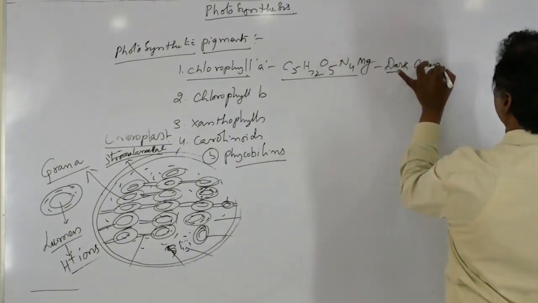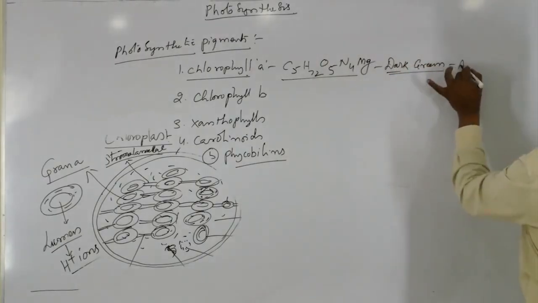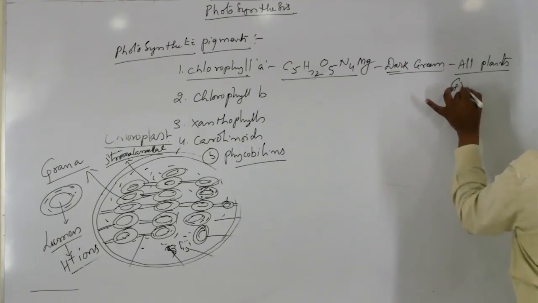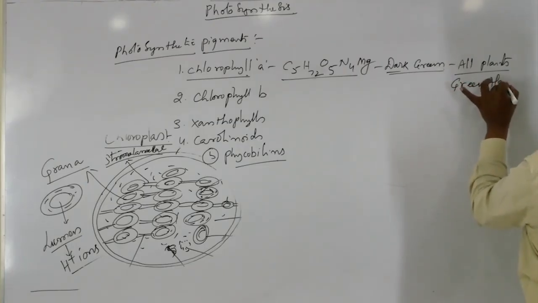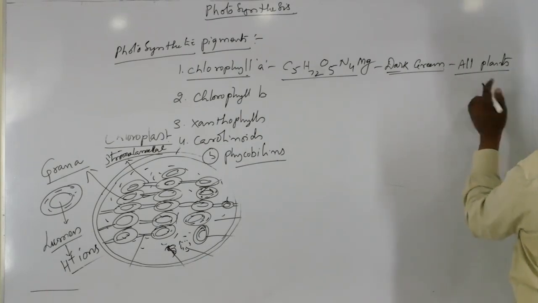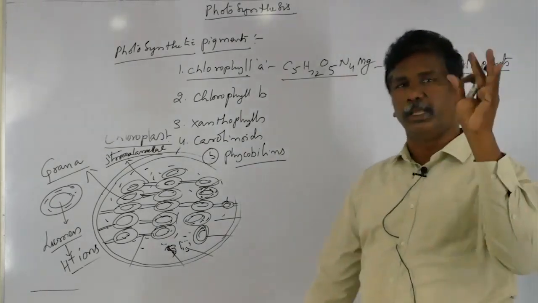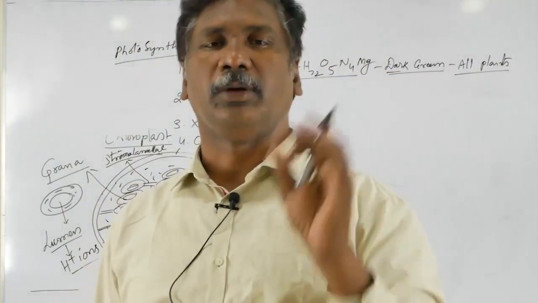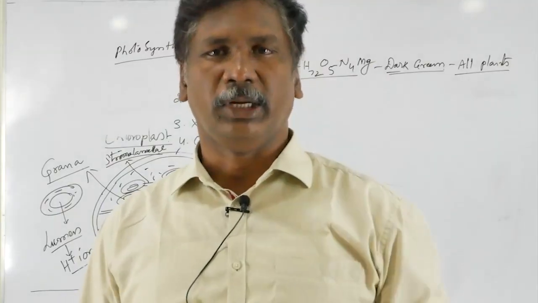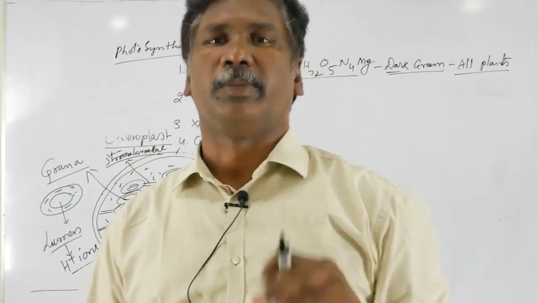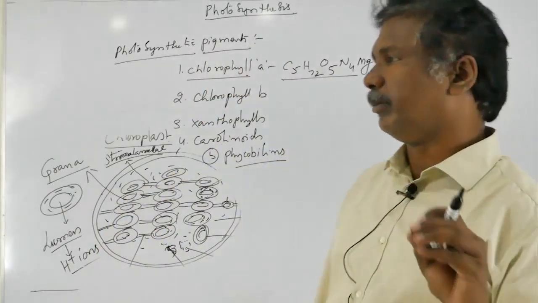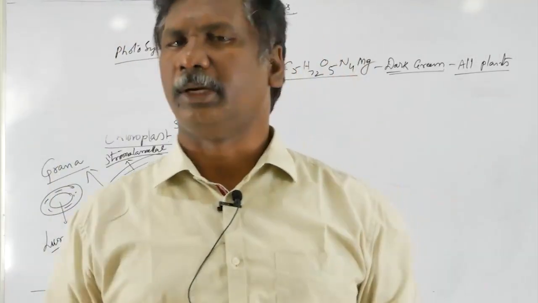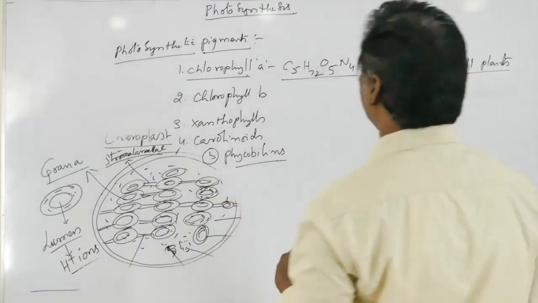These dark green photosynthetic pigments are present in all plants and also in green algae, and in all photosynthetic plants except bacteria. Bacterial cells contain a special chlorophyll called bacterial chlorophyll, which is structurally entirely different from the normal chlorophyll A molecule. So the main important photosynthetic pigment, chlorophyll A, is quite common in all organisms except photosynthetic bacteria.